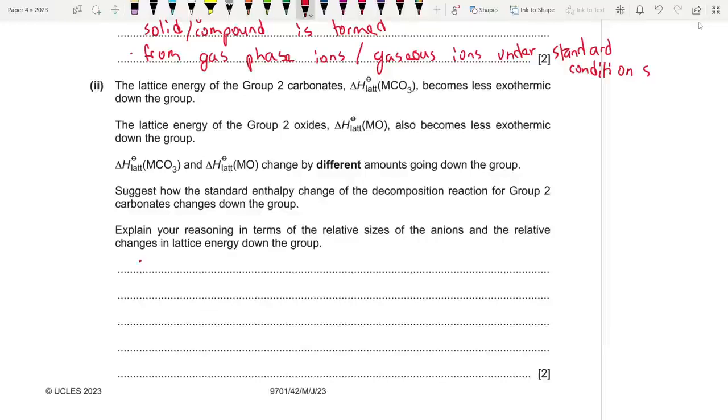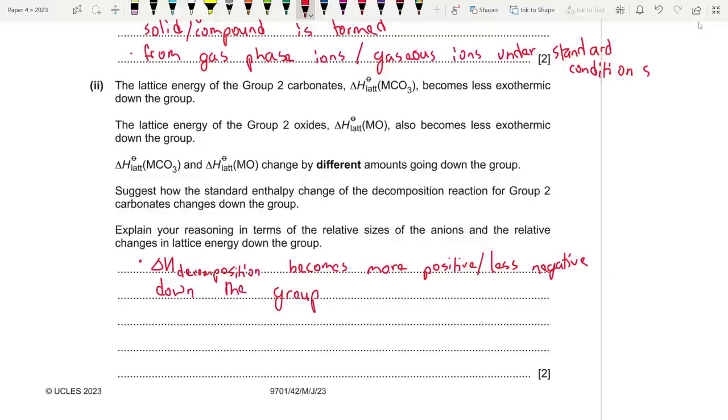So firstly, del H decomposition becomes more positive or less negative down the group. That is one marking point. Another one is why?